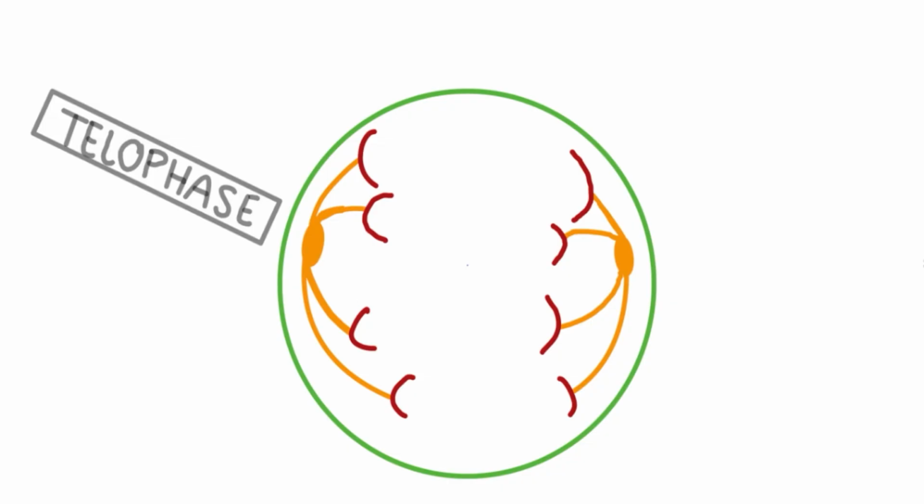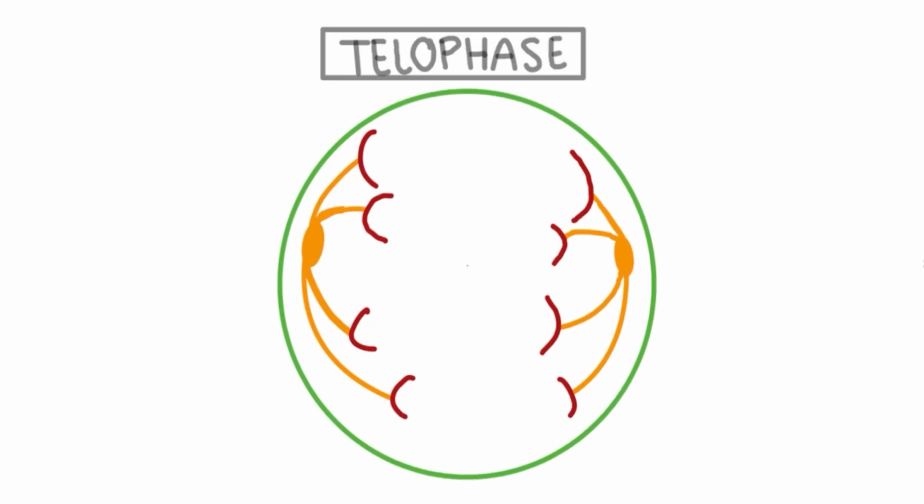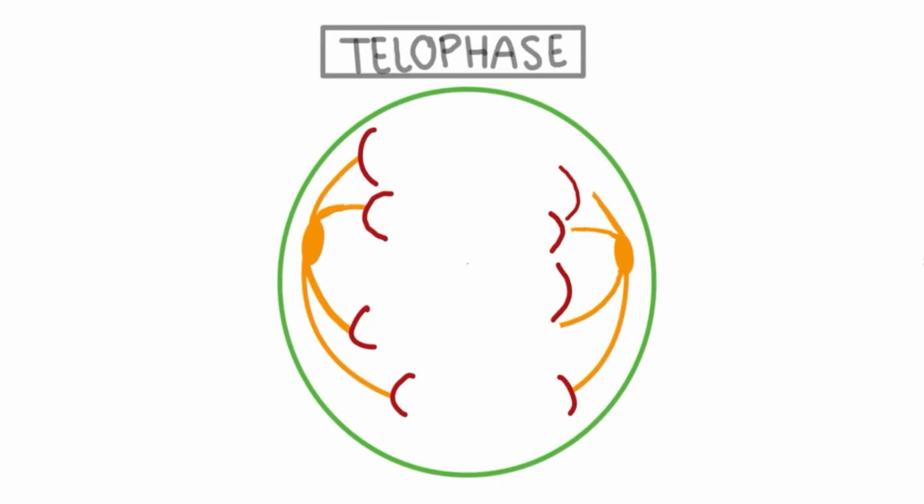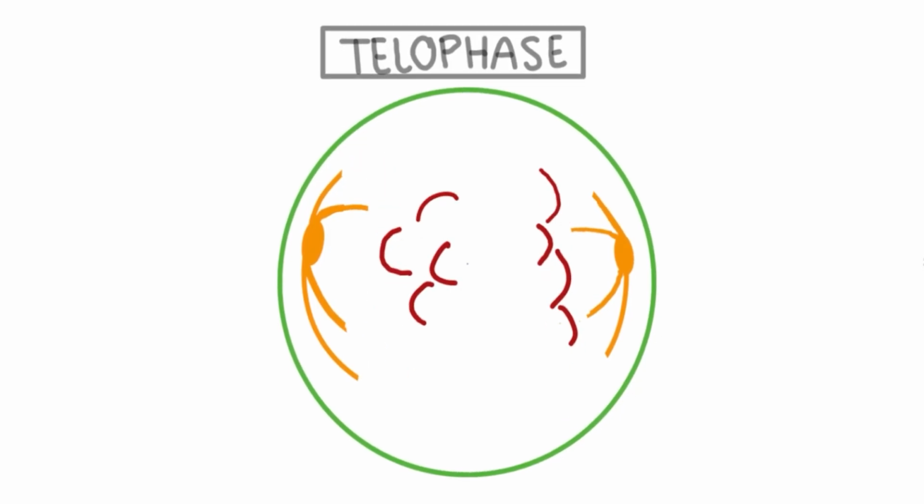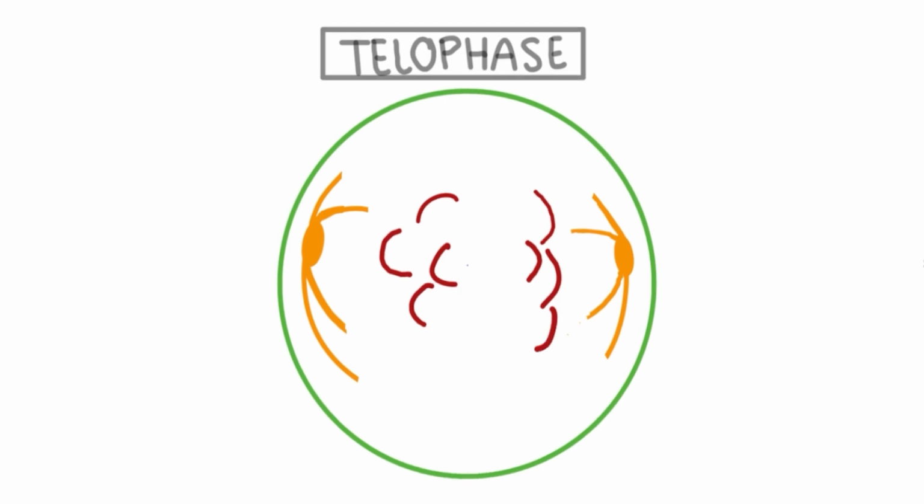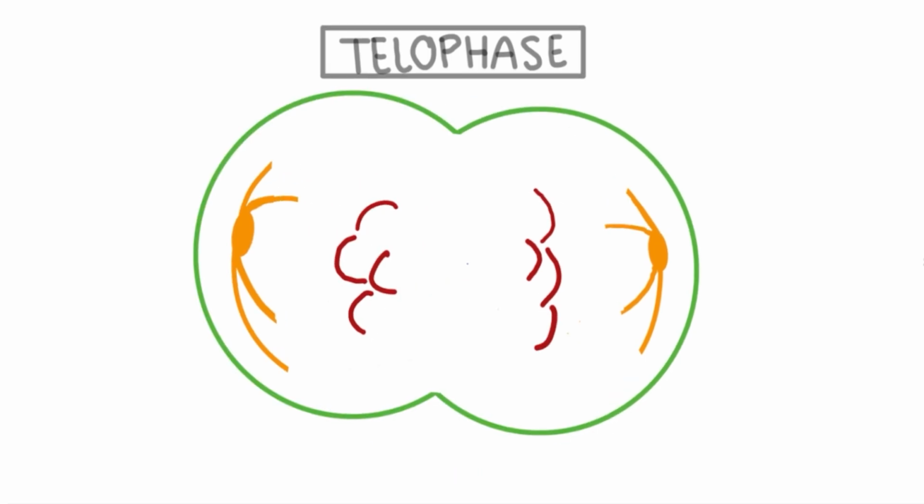The next step is telophase. This is when the cell is almost ready to split into two. During this stage, the chromosomes turn back into strands of DNA and the spindle fibers disappear. Here is where the nuclear envelope and the nucleus start to form again.